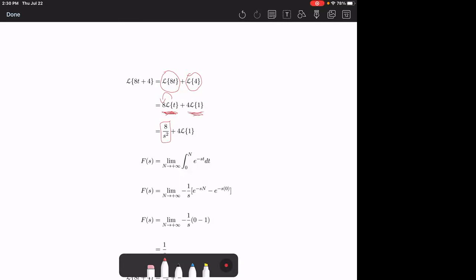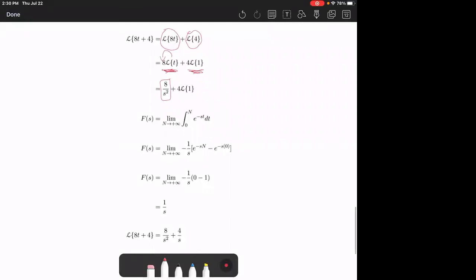Well, we haven't solved for that yet, so we need to figure out what the Laplace transform of 1 is. So this is just the integral from 0 to n of 1 times e to the negative st. We don't need to do any integration by parts or anything fancy here. We know that integral is just negative e to the negative st divided by s. Don't forget your little chain rule there calls for you to divide by s.